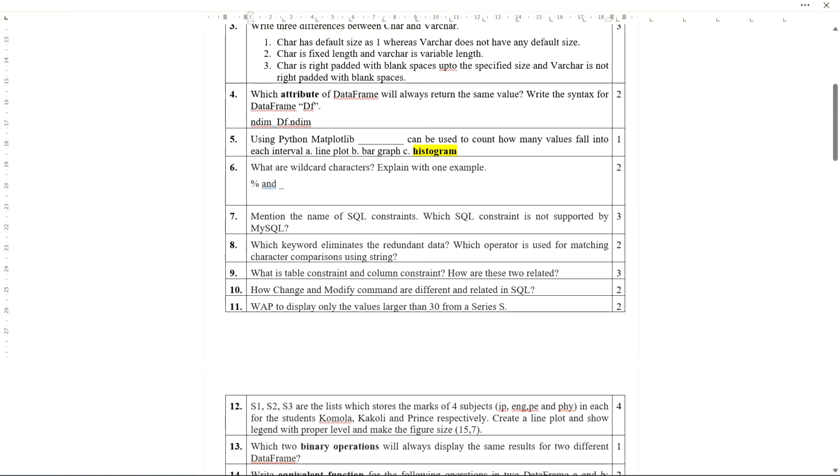Now these two, percentage and underscore, we have seen the uses in MySQL for pattern matching with the LIKE statement.